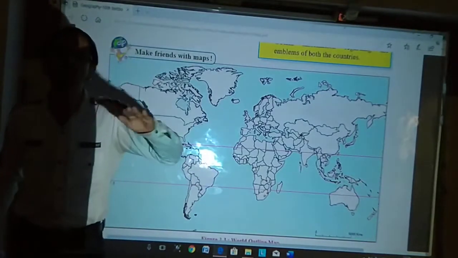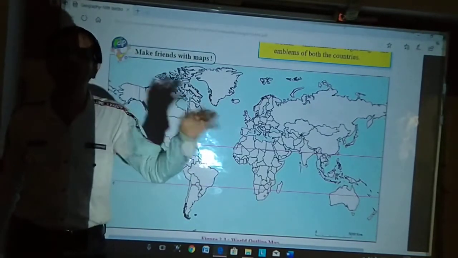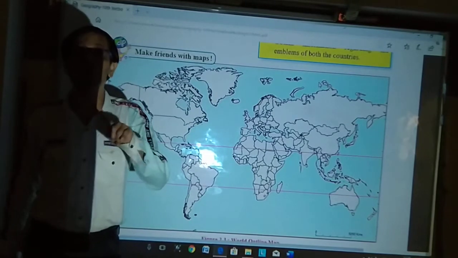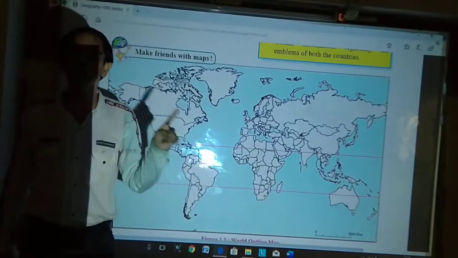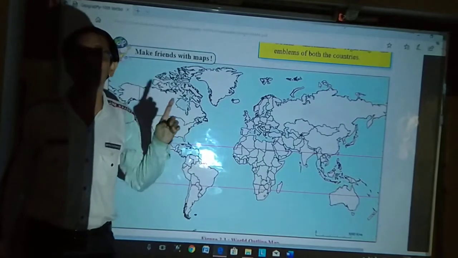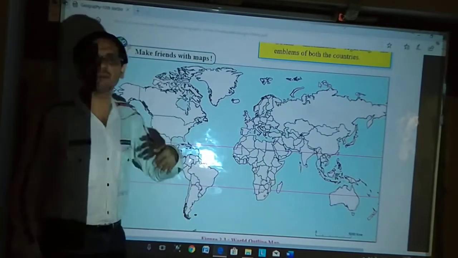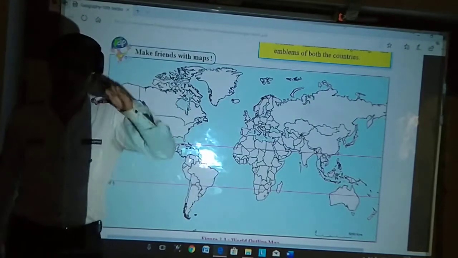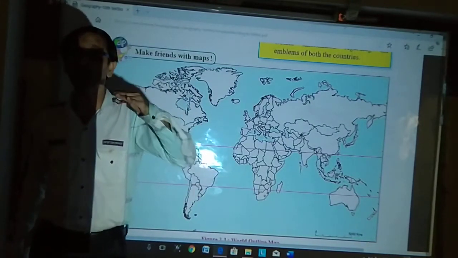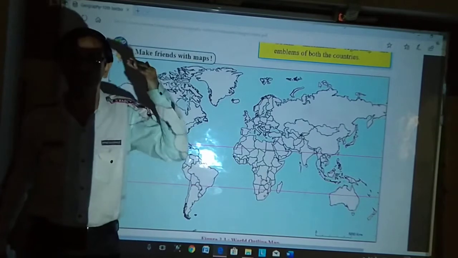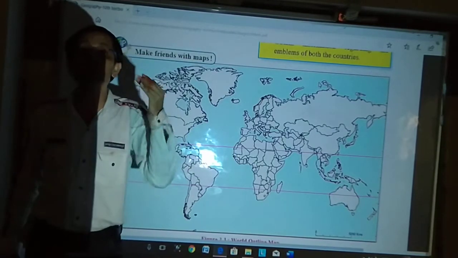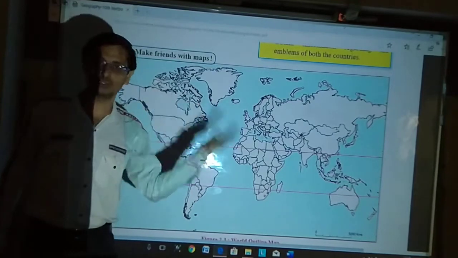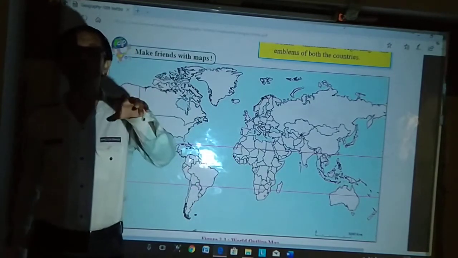These are not actual lines; they do not exist. But even though they are imaginary lines, they are correct, they are perfect, and they depict the truth: about location, extent, longitude, latitude, and climate.